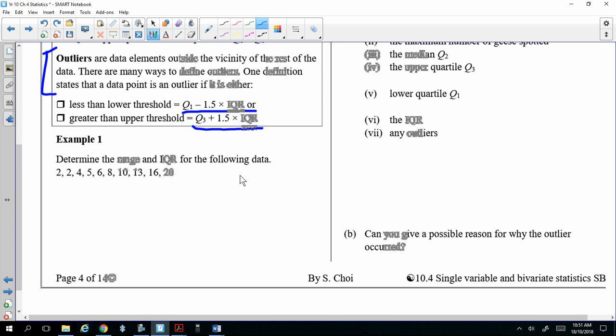So it is already ordered. So to get the range, you just go the maximum minus minimum. That gives you 18. Good. Then you have to find the interquartile range, so you have to find the quartiles. So how do I find the quartiles? Watch carefully. So you find the median first.